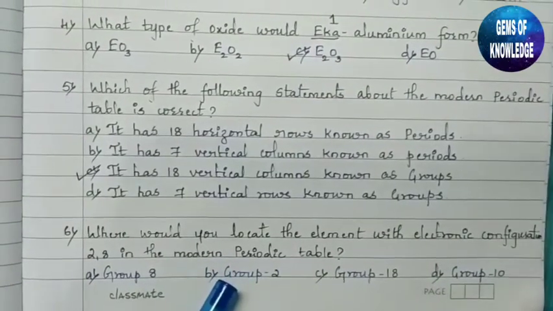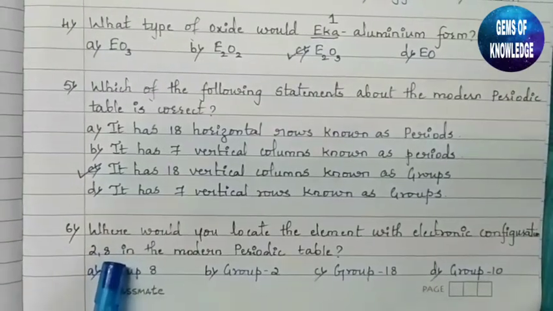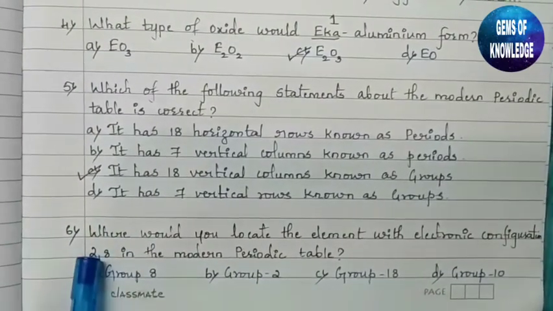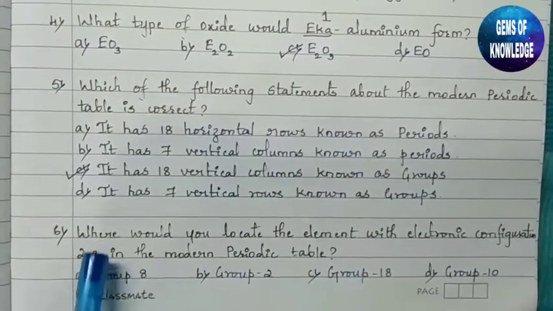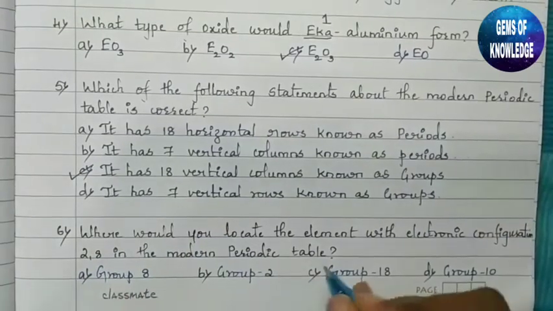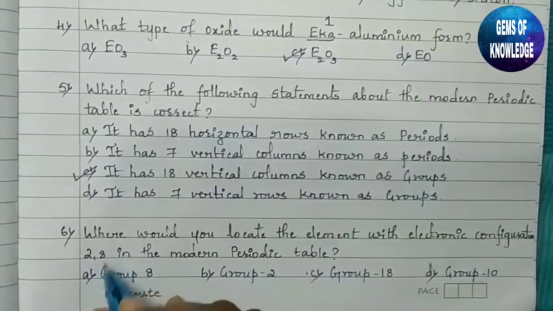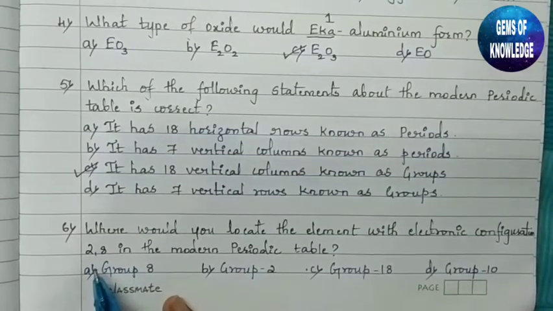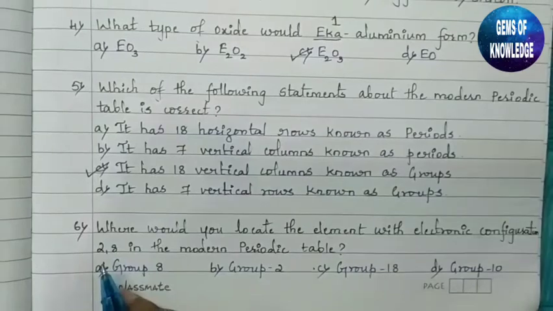So here they are asking, we are having one element which contains 2, 8. They are asking us if the electronic configuration of the element is 2, 8, then where can we locate it? You can see this is a completely filled element. It contains 8 in its valence shell, outer shell. So it means this is a completely filled shell.